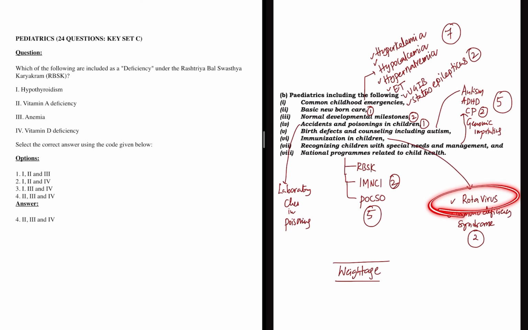Now, immunization, there was a question on rotavirus, and also a question on secondary immunodeficiency syndromes. Now, coming back to birth defects or genetic defects or counseling or recognizing children with special needs, all clubbed together, you have almost 5 questions. One on autism and ADHD, which are commonly repeated questions in this exam. And there were questions on cerebral palsy and genomic imprinting as well. And you all know the importance of genomic imprinting. In the INI-CET exam, they ask it like every year, it's the most frequently repeated question, the genomic imprinting part. So this is also a PYQ which was again repeated in the CMS exam.